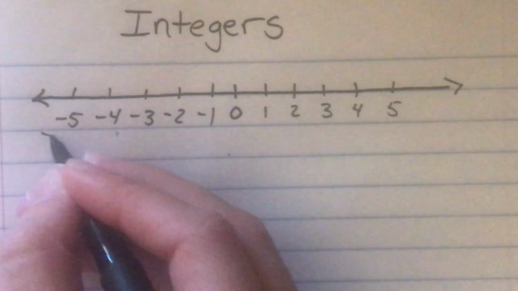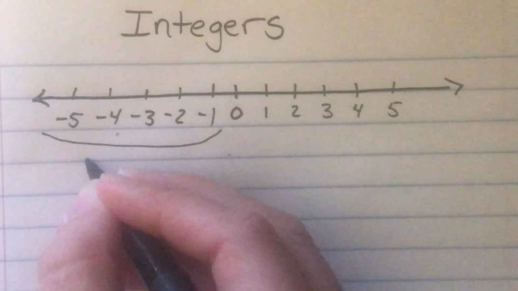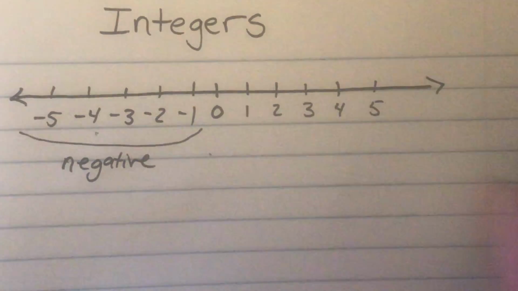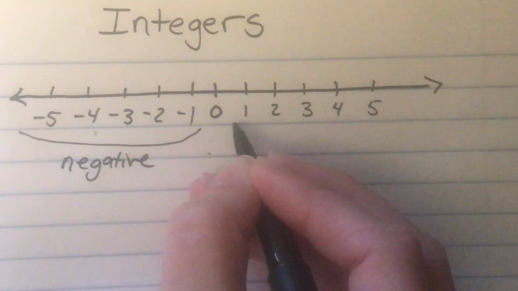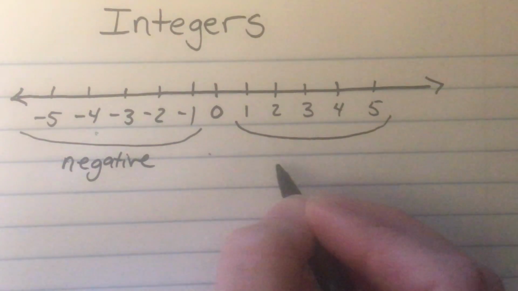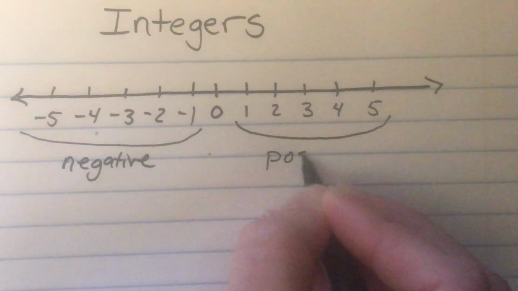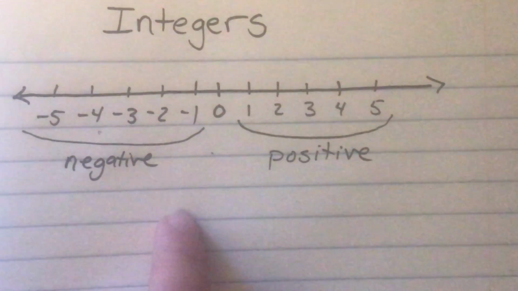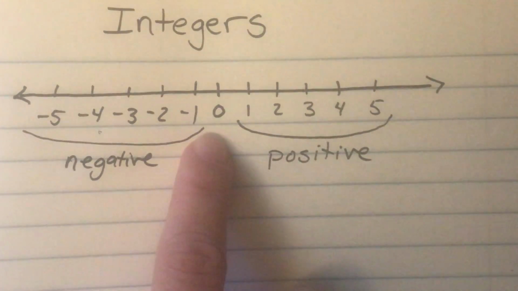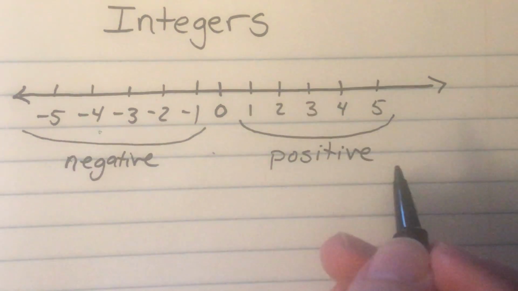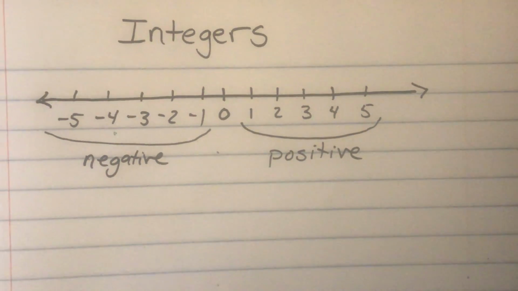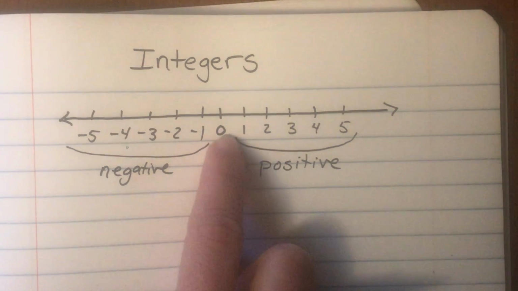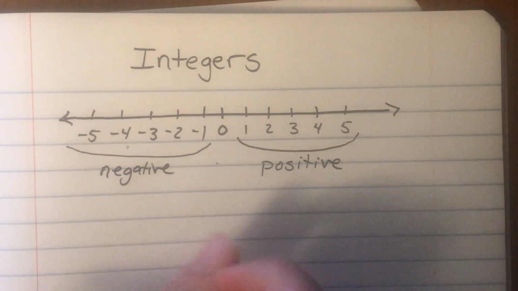So we call these, and I'm just going to bracket this off right here, these are the negative numbers. And these are the positive. Now notice I'm not including 0 in this. These are the positive numbers, the numbers we normally use every day. And these are negative. Now 0 is what we would call a neutral number. 0 is neither negative nor positive in the case of the number line. So 0 is kind of its own thing by itself.